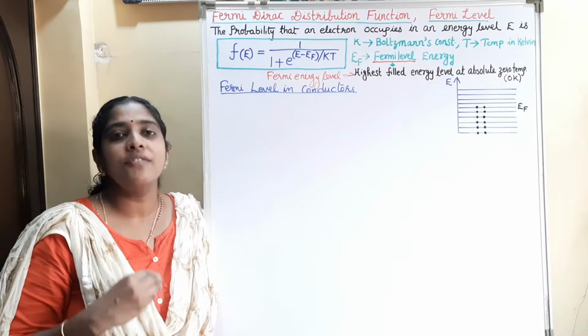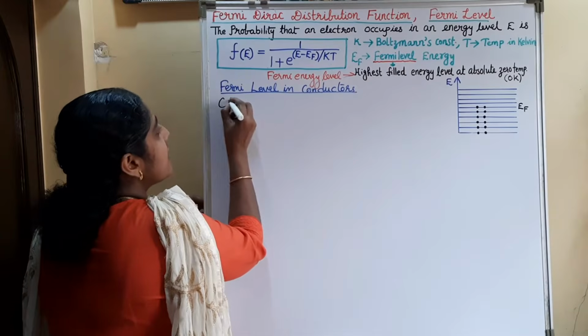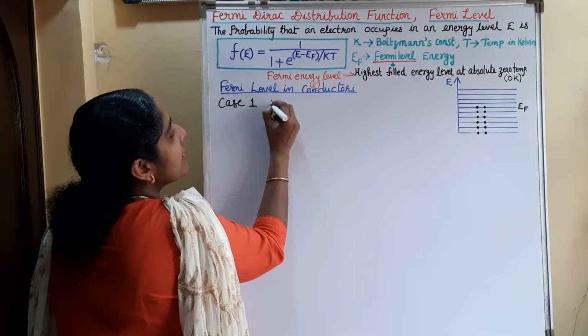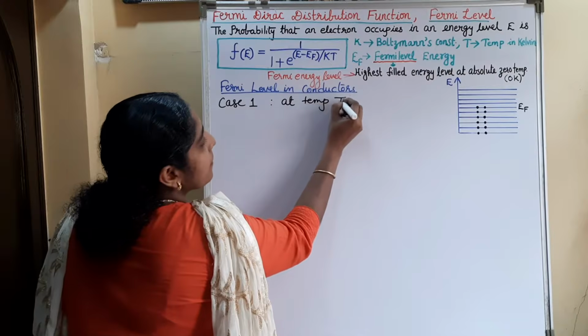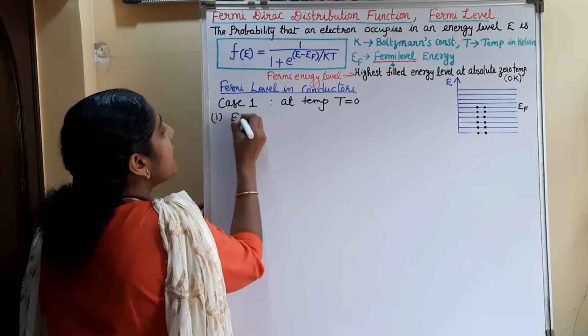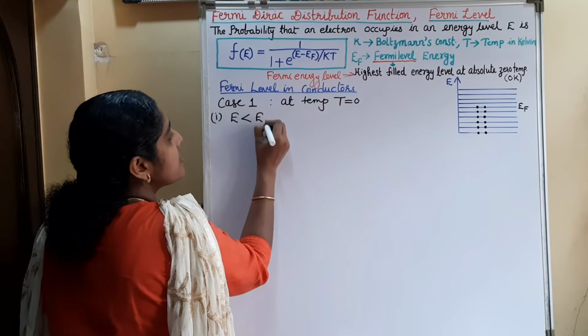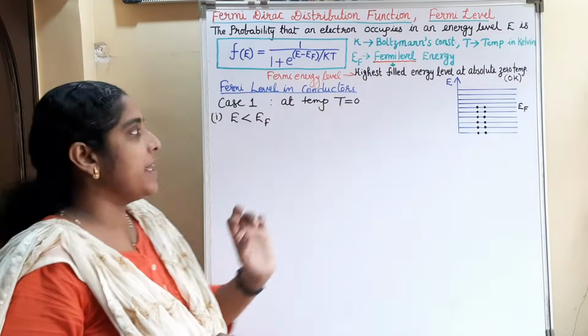Now we can see the Fermi level in conductors. First we take the condition at temperature T equal to 0. The first case is E less than EF, that is, we are considering the energy levels below the Fermi energy level.